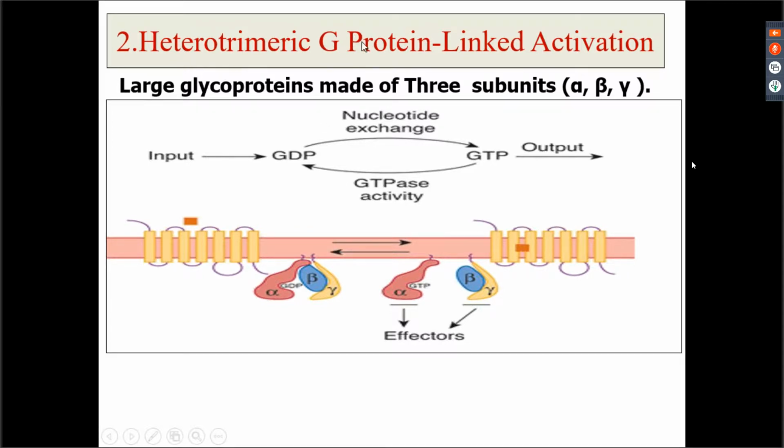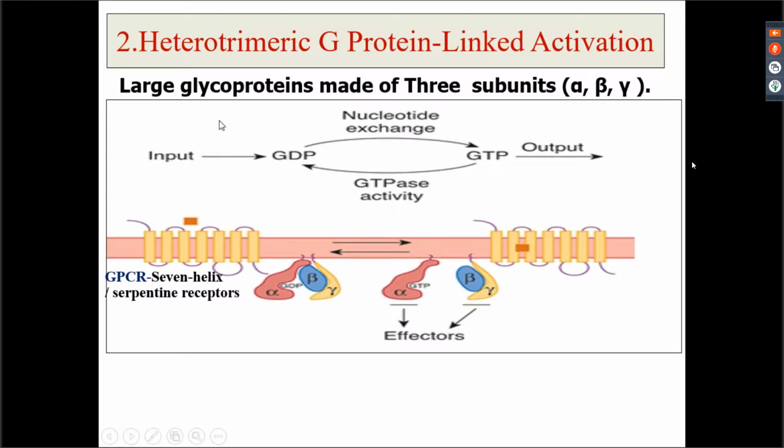It is a G protein which has three subparts, alpha, beta and gamma. Linked activation मतलब यहाँ से इसको activate करोगे तो इससे आगे के steps produce होंगे. What is a G protein? A large glycoprotein which is made up of three subunits.